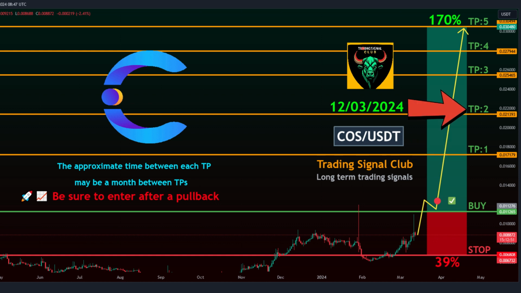0.017179. Target 2, 0.021393. Target 3, 0.025465. Target 4, 0.027944. Target 5, 0.030494. Stop loss,